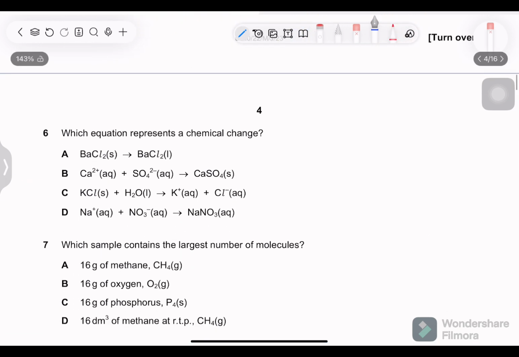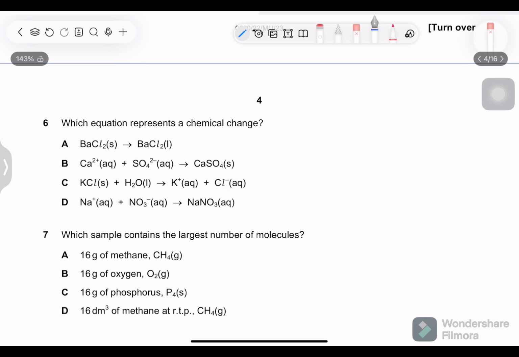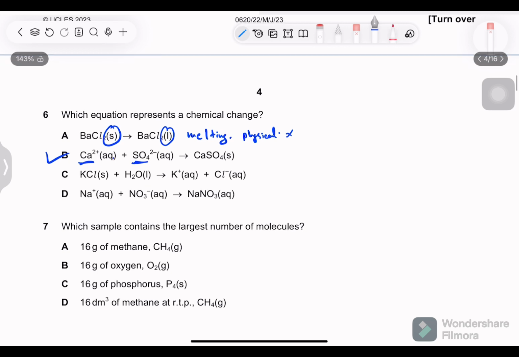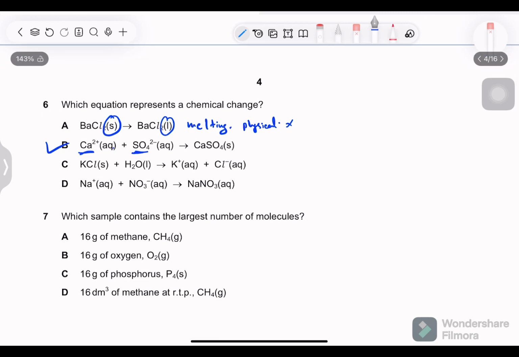Next is, which equation represents a chemical change? Chemical change, okay. So first is barium chloride. It's still barium chloride, just the state is changed from solid to liquid, which means it has melted. So this is a physical change, not a chemical one. No reaction, no electrons transferred, nothing else. Here, as you can see, calcium reacts with sulfate ion, and there is a transfer of electrons. Although the state is changed too, the chemical change is evident.